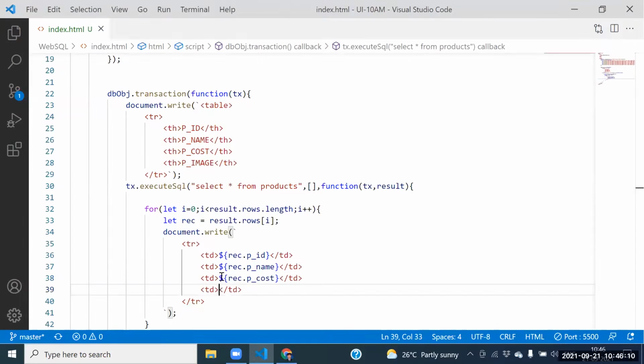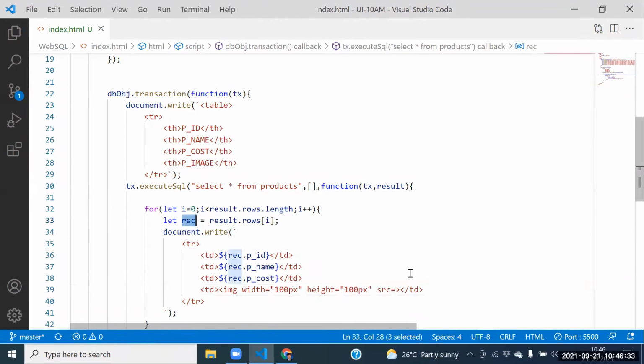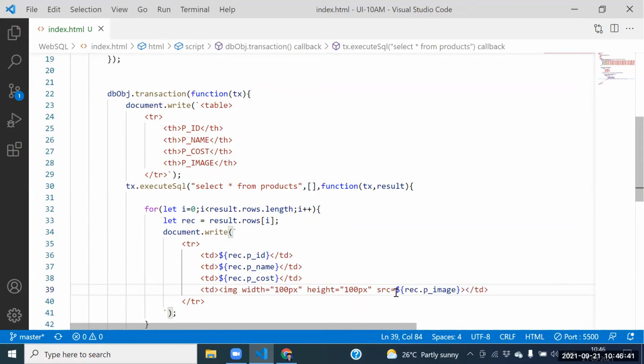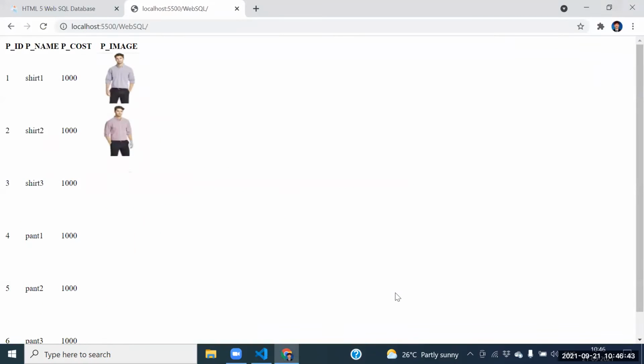Can I display the image also? Yes. Image tag: img width equal to 100 pixels, height equal to 100 pixels. Source equal to each record stored here. Can I read that record? Dollar, curly brackets, record dot product image. Simply we need to place the product image. Whatever the product image is there, that product image we need to place.